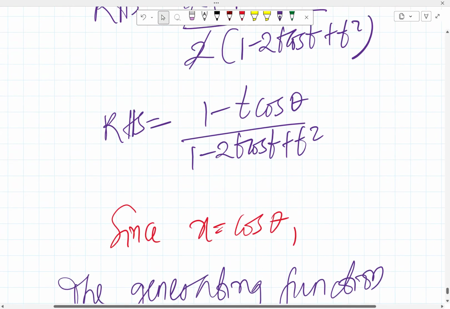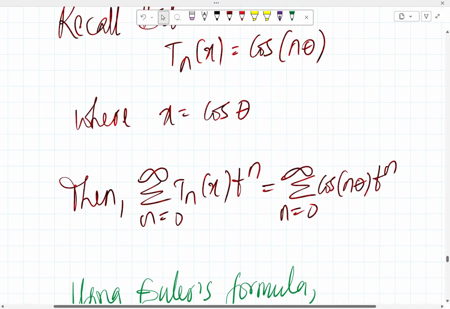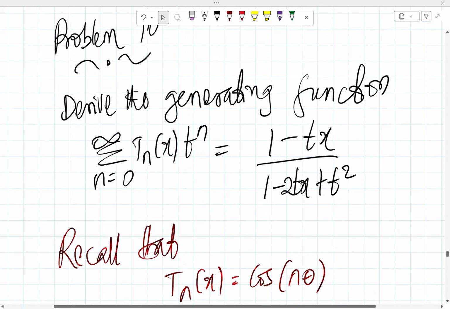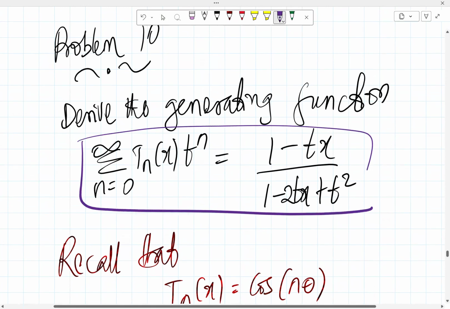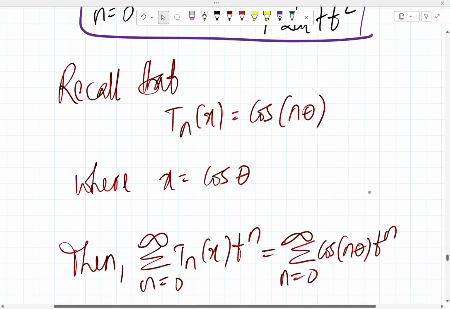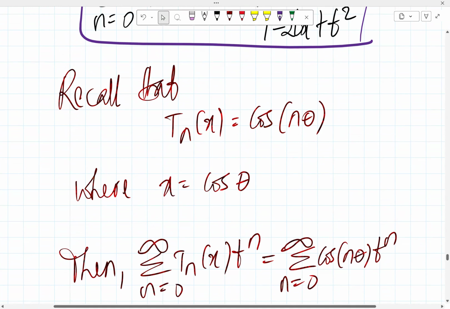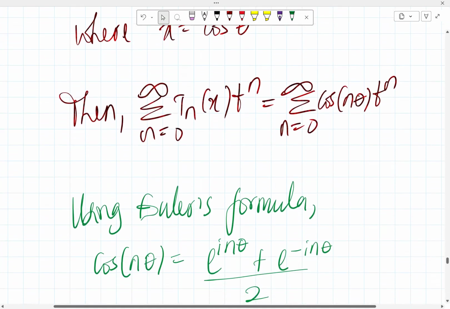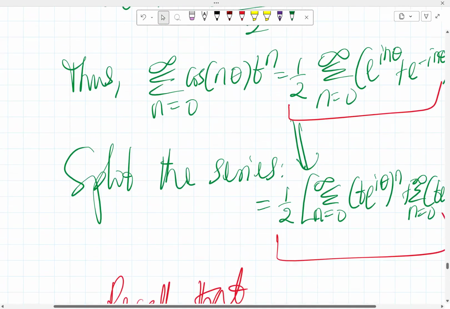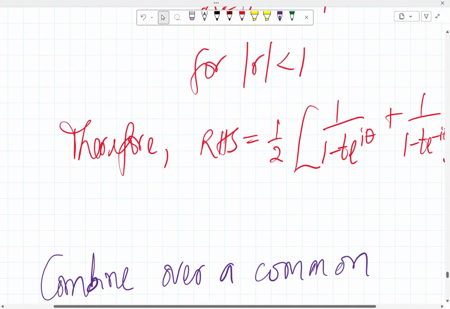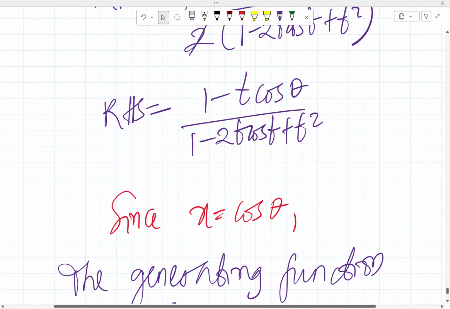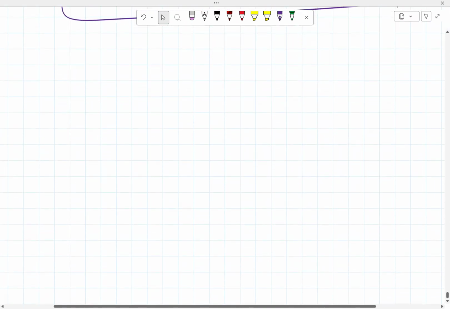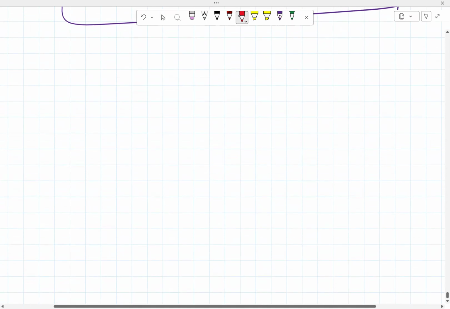So this is finally the generating function for the case we are considering. That generating function is what we had to derive, the original problem. We have done that by recalling that T sub n of x is cos n theta, then doing the Euler stuff and expanding the right-hand side until we get that expression.